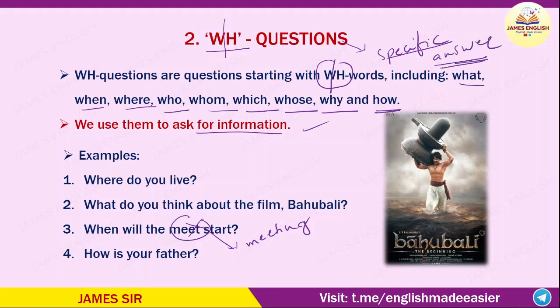For example, for every yes or no question, you can say either yes or no. Do you play cricket? Yes. Do you play basketball? No. But for a WH question, we cannot go with simply yes or no. We need a specific answer.